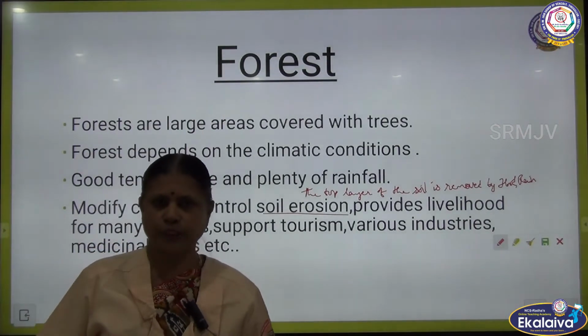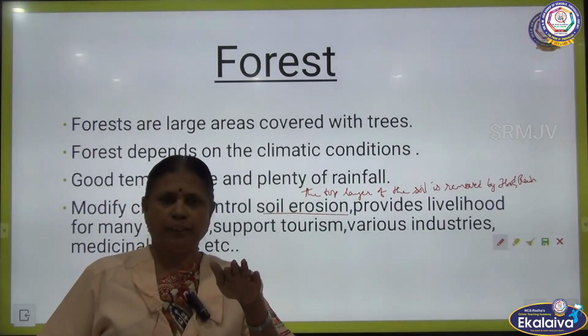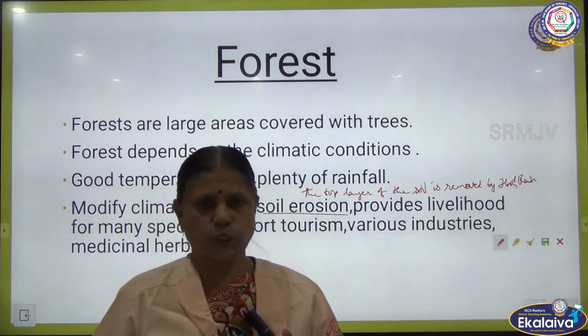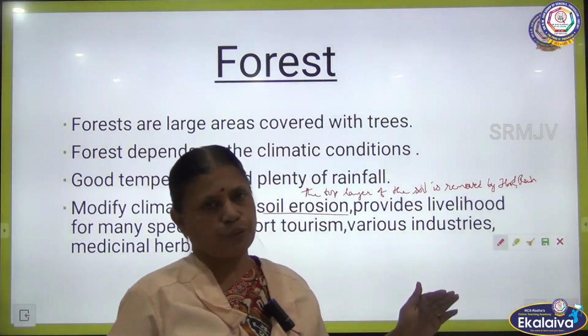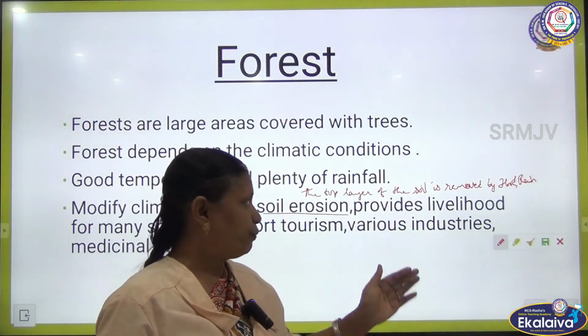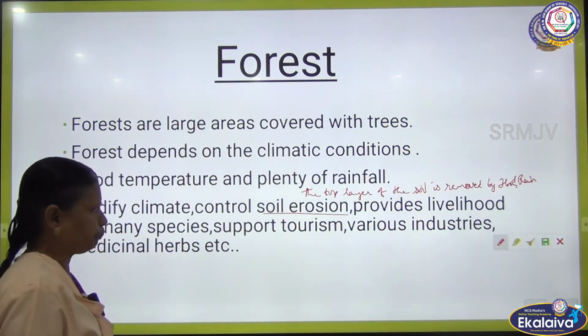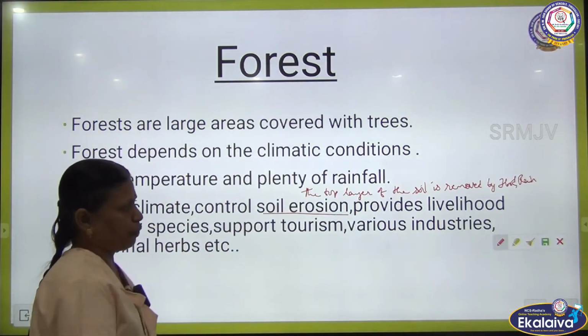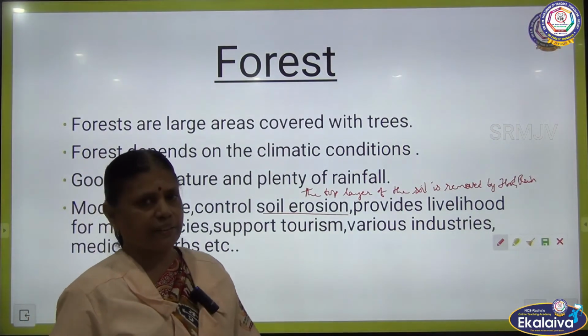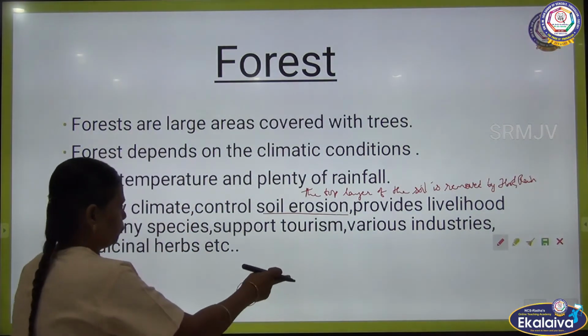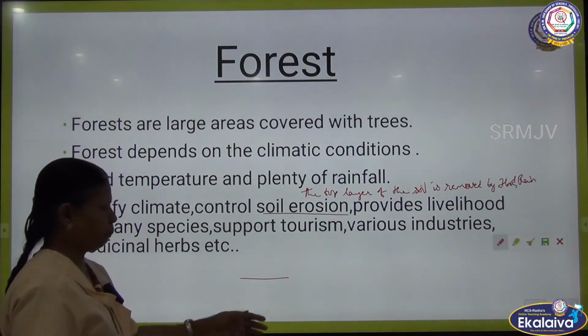What is meant by soil erosion? The upper layer of the earth is covered with soil. That soil is removed by the force of the wind, rainfall and with the flood. So, that is called soil erosion. And it provides raw materials to many industries, tourism, herbs, medicinal plants we are getting.